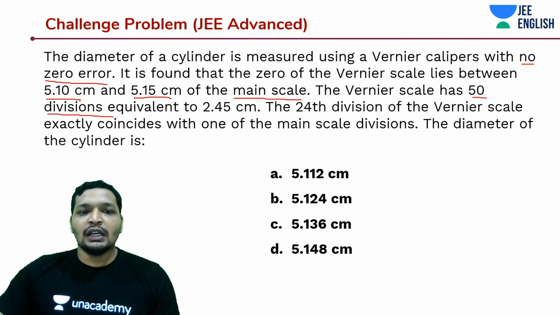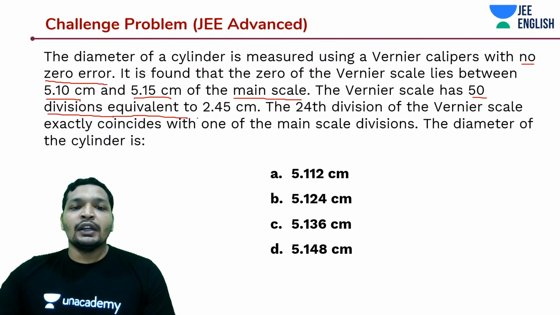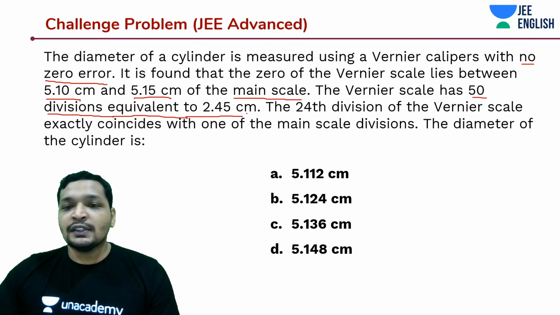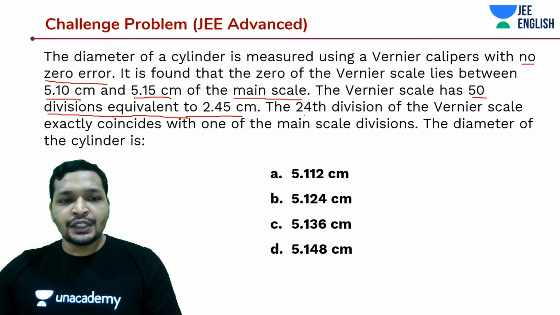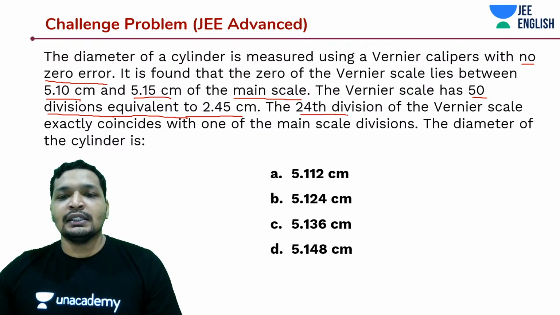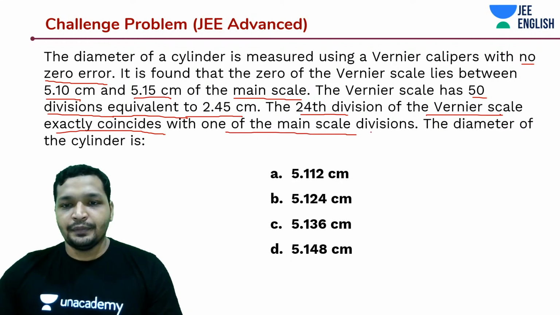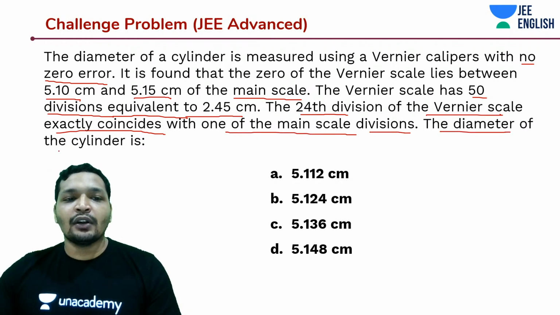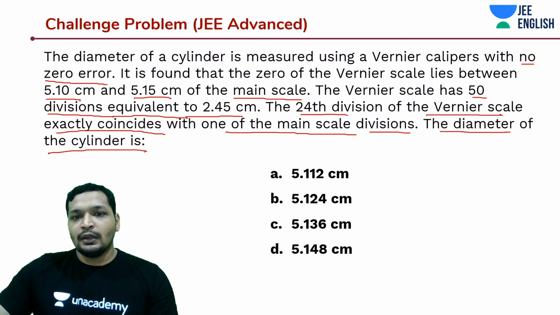I think this was asked in 2015 or 2013, something like that. This is equivalent to 2.45 centimeters, and the 24th division of the Vernier scale exactly coincides with one of the main scale divisions. What is the diameter of the cylinder is what is being asked.